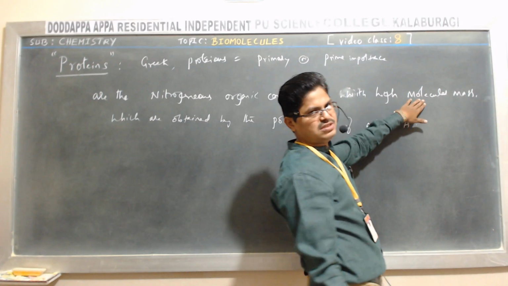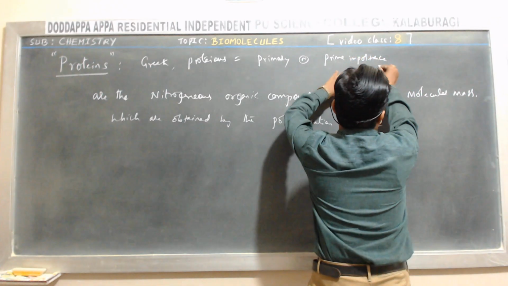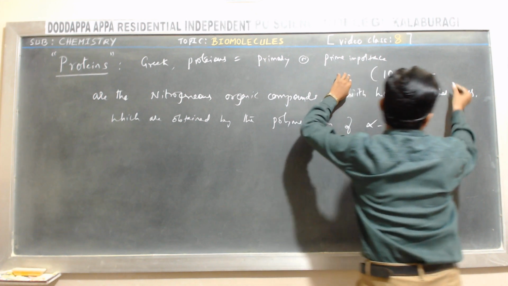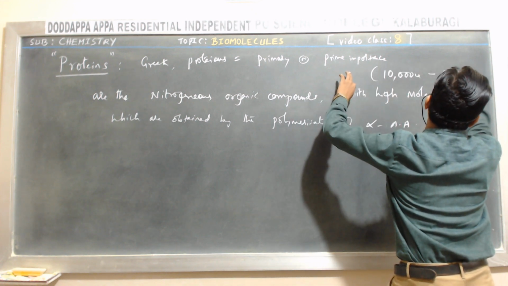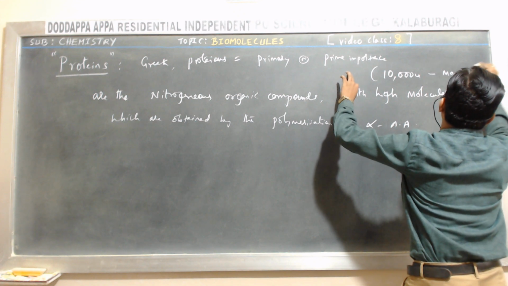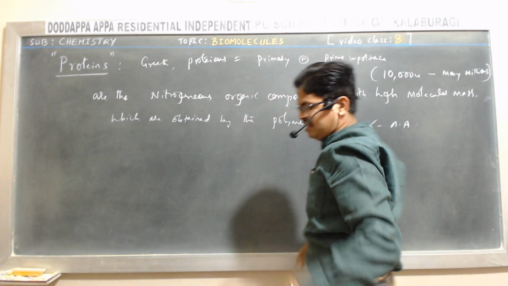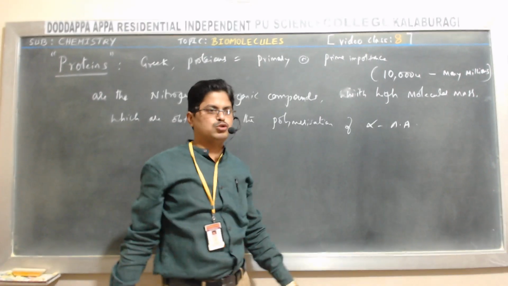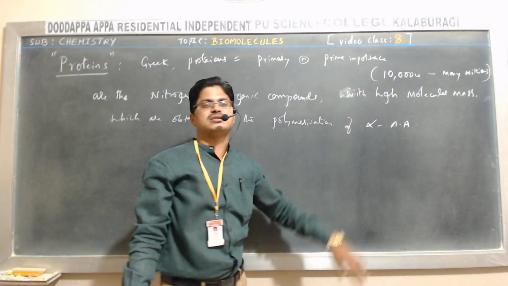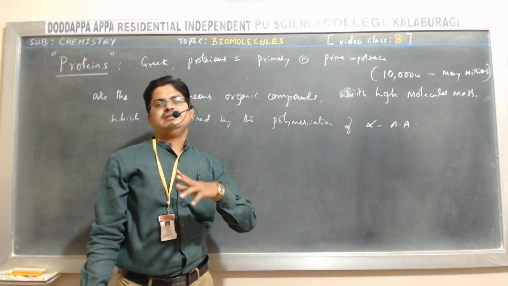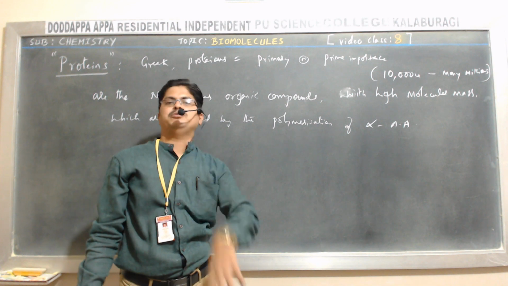High molecular mass means how much? Of course, 10,000 unified mass to many millions. Of course, some proteins have a molecular mass of less than 10,000. They are also considered proteins when they exhibit the specific properties of protein.